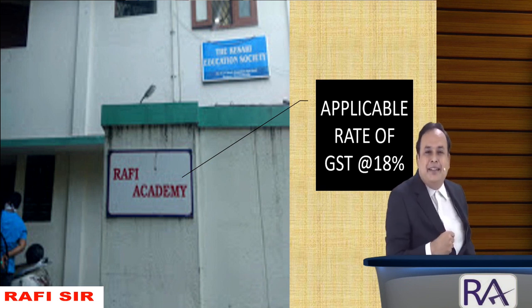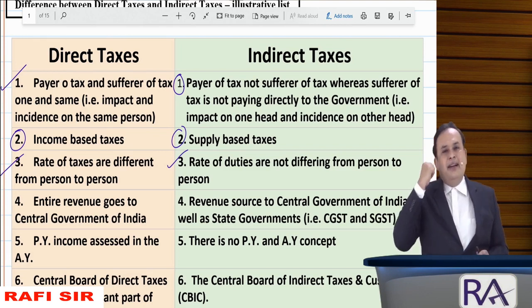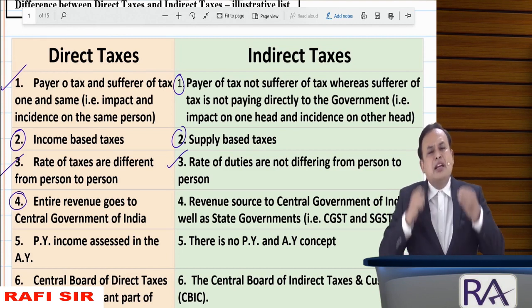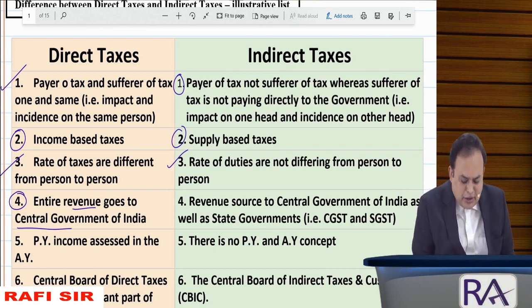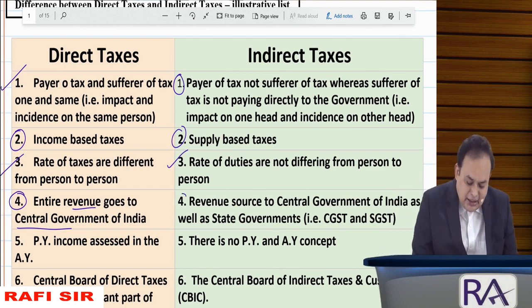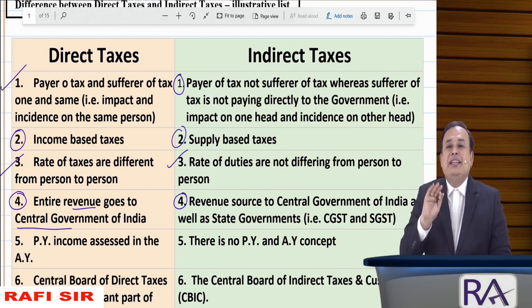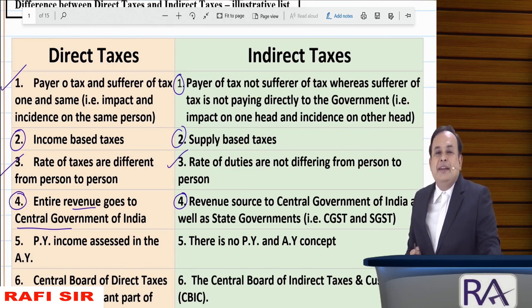Furthermore, what do you mean by direct taxes? It is as follows. Under direct taxes, the entire revenue goes to the Central Government of India, the Government of India only. Whereas under indirect taxes, the revenue goes to the central government as well as the state governments, where state government includes union territories also. Got the clarity? How to understand this? Look on the screen.